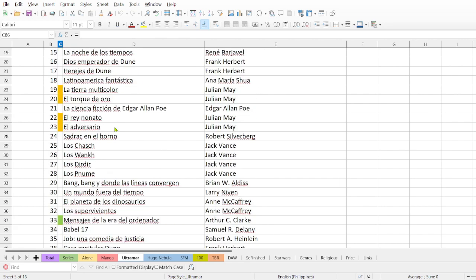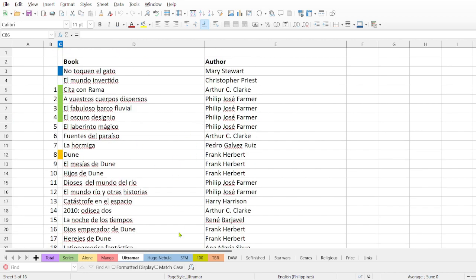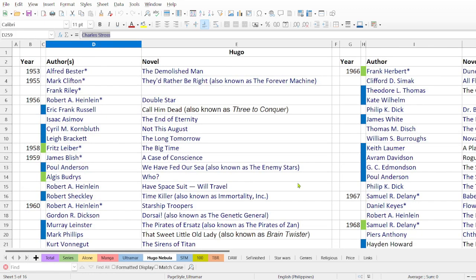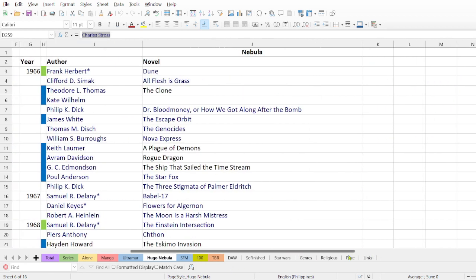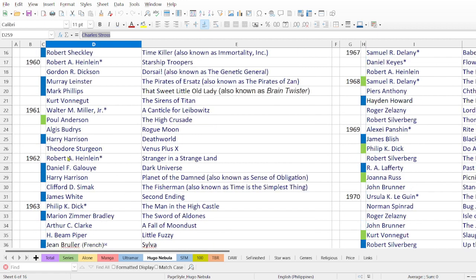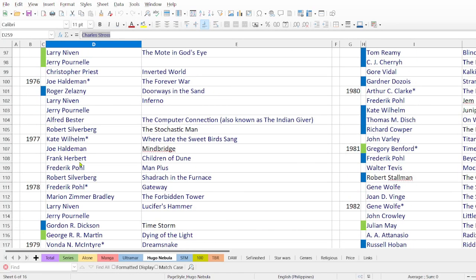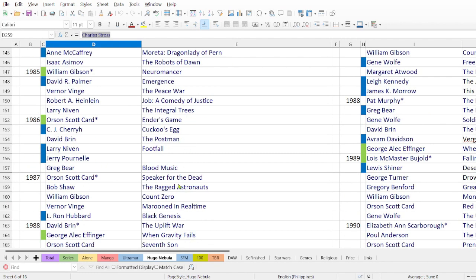Yeah, so there are still many books that I haven't read, and I would like to continue reading. Then I have the whole list of Hugo and Nebula. Let me see if I can put it. Yeah, Nebula Award. So as you can see, in 1956, Double Star by Robert Heinlein was the winner of the Hugo Award, and then these are the nominees. And in green color, I think, are the books that I have read, and the blue ones are the ones that I cannot find in some way. They are not in the library, or it's hard to find them. You know what I mean.